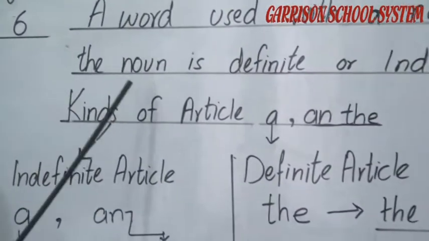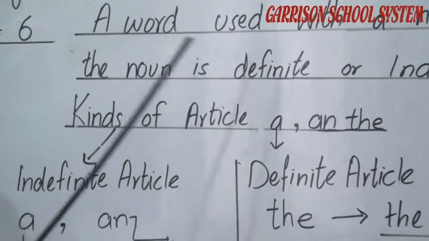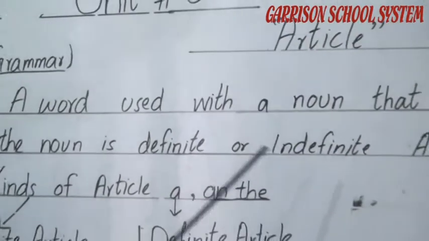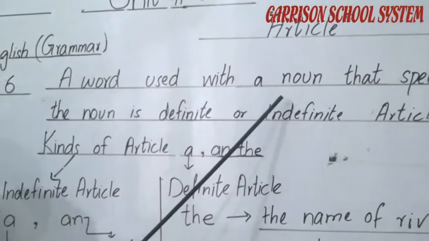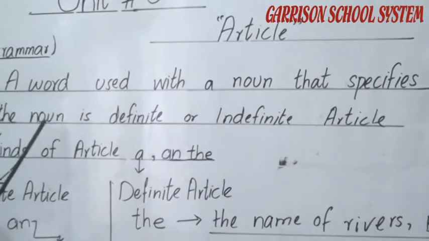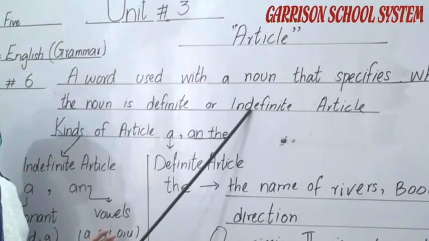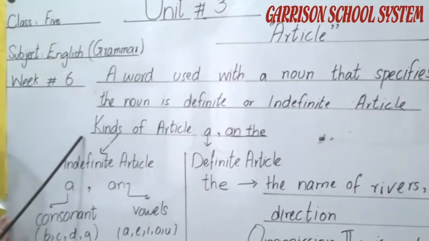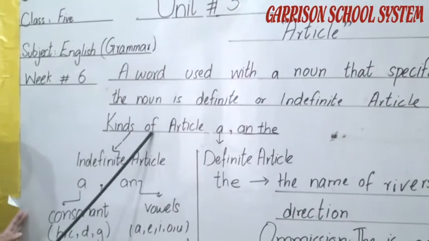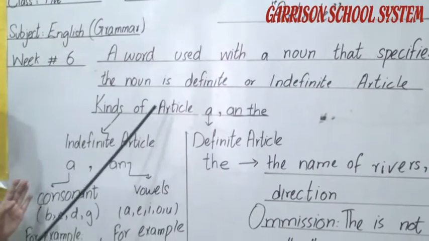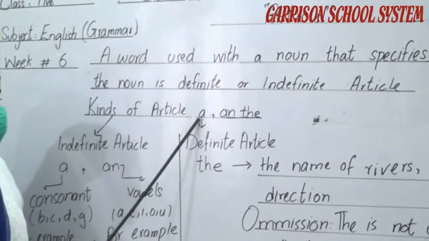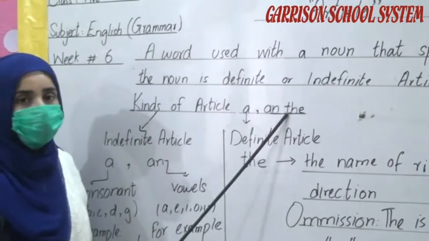In this definition, we understand that an article comes in front of a noun and specifies whether the noun is definite or indefinite. We clear this with the help of the kinds. Kinds of articles: first, there are 3 articles, a, an and the.